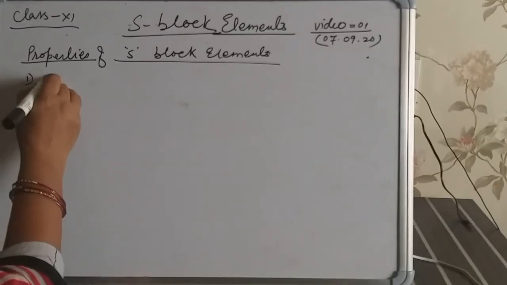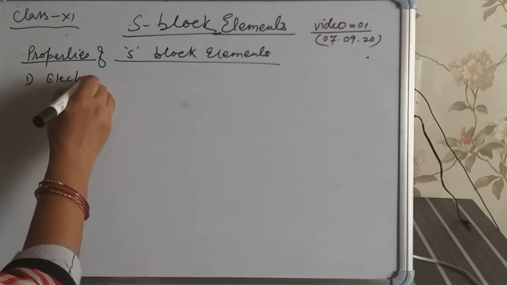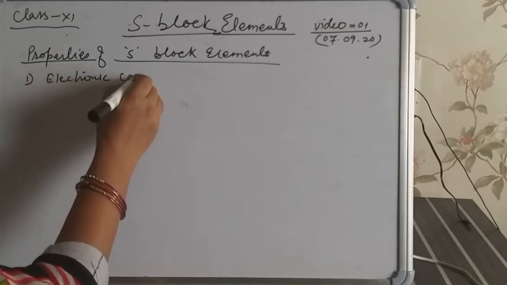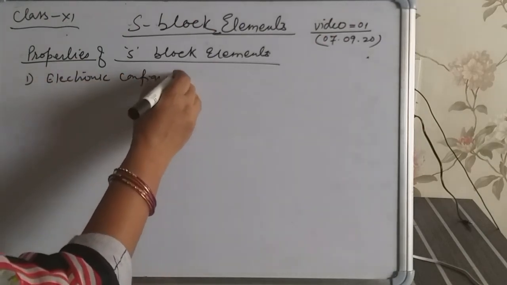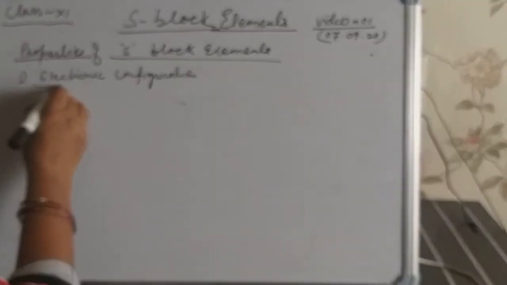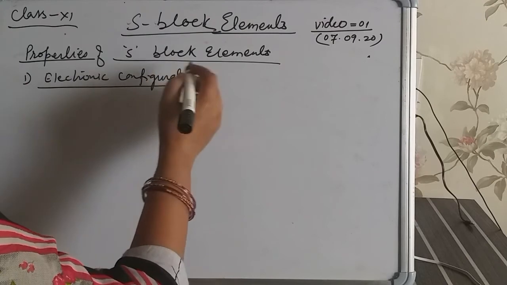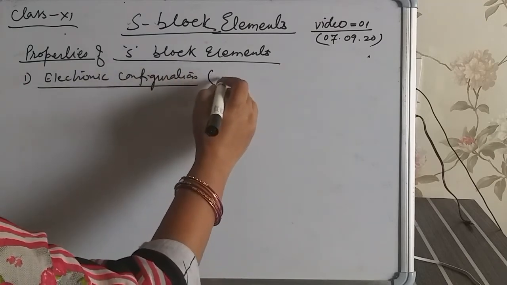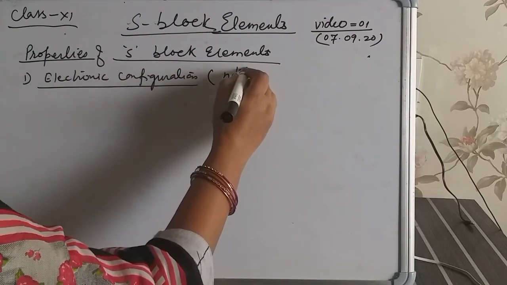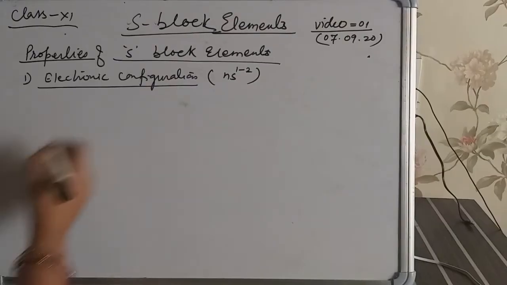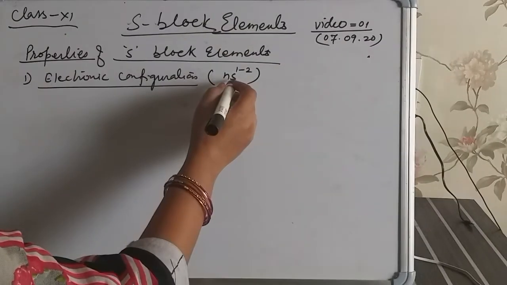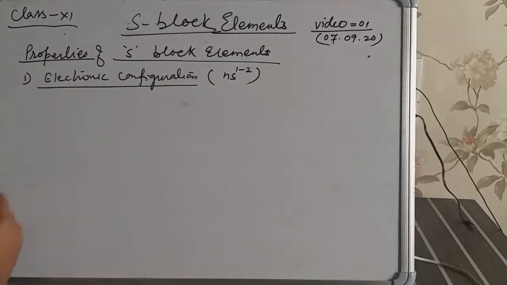At first we talk about the electronic configuration of S block elements. The general electronic configuration of this group is ns1 to 2.